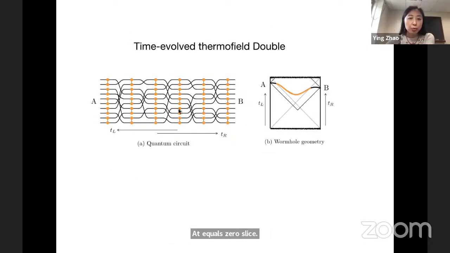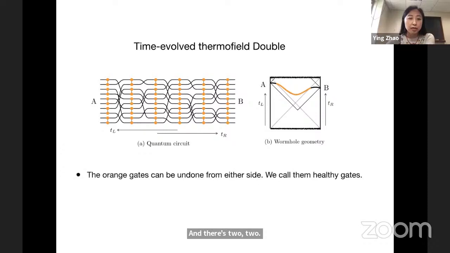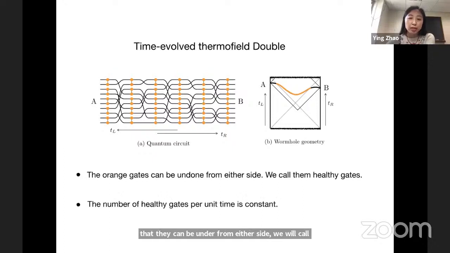Let's say we group them into pairs, and these two orange dots represent a 2-qubit gate acting on this pair, this pair, this pair. A key property of these orange gates is that they can be undone from either side. We will call them healthy gates, and the meaning will be clear later. As this gets longer, the Einstein-Rosen bridge also gets longer.